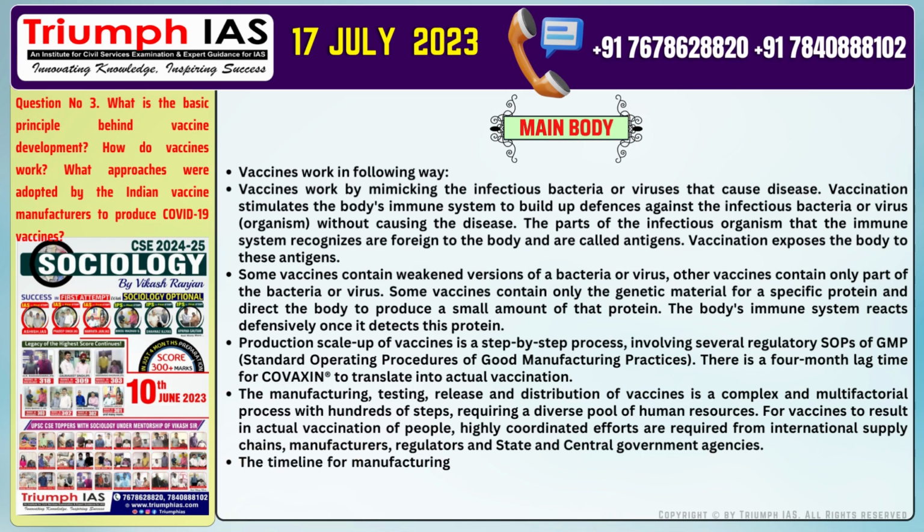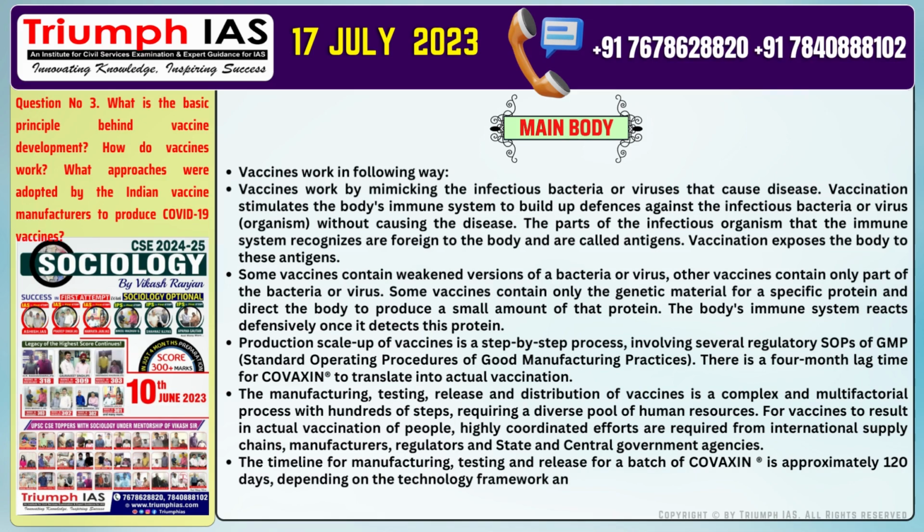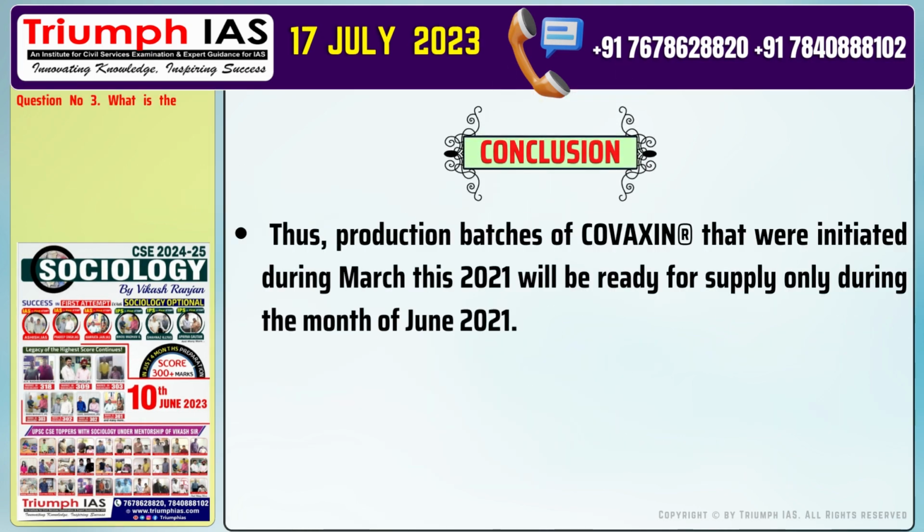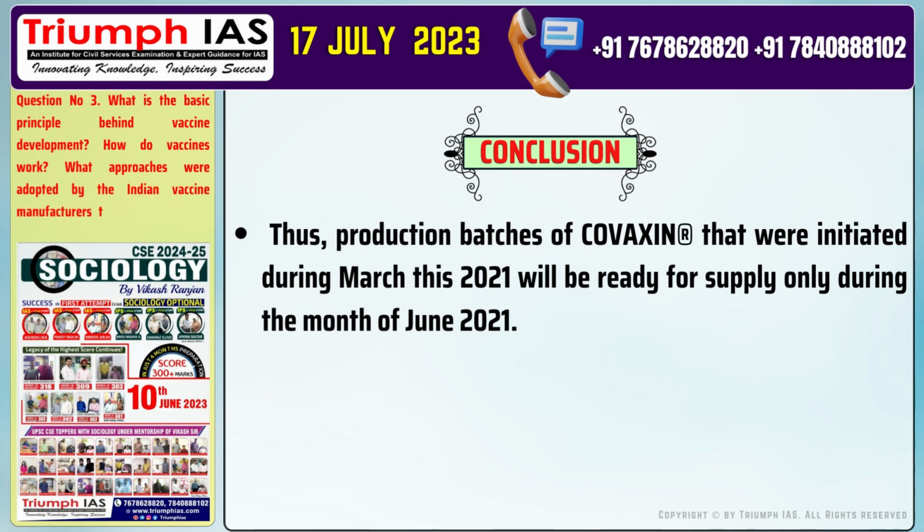The timeline for manufacturing, testing, and release for a batch of Covaxin is approximately 120 days, depending on the technology framework and regulatory guidelines to be met. Conclusion of the answer is, thus, production batches of Covaxin that were initiated during March 2021 will be ready for supply only during the month of June 2021.